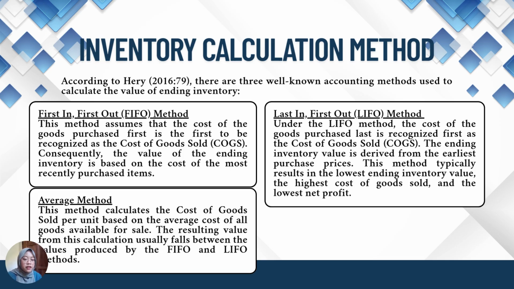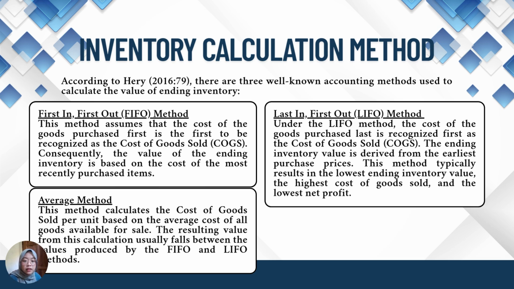The next slide is inventory calculation methods. According to Henry 2016, 79, there are three well-known accounting methods used to calculate the value of ending inventory. The first is the first in, first out or FIFO method. This method assumes that the cost of the goods purchased first is the first to be recognized as the cost of goods sold. Consequently, the value of the ending inventory is based on the cost of the most recently purchased items.